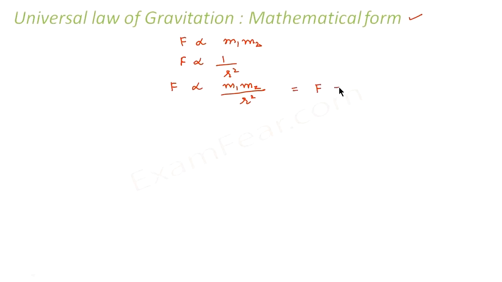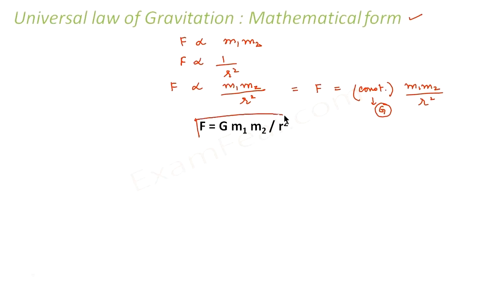Now to convert this proportionality to an equality, we need to introduce a constant. That is, we can write this as F is equal to some constant into m1 m2 by r square, right? Now what is this constant? This constant is nothing but capital G, that is the universal gravitational constant. So we say that force is equal to G m1 m2 by r square, where G is known as the universal gravitational constant and it is universally constant, and that means the value of G remains constant everywhere in this universe. This value will never change.